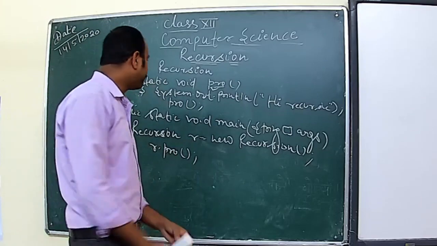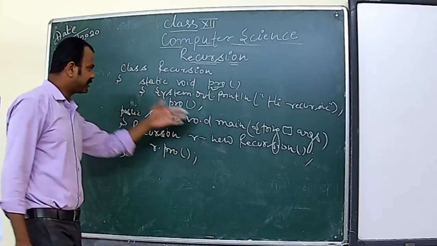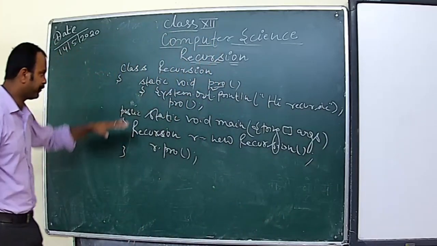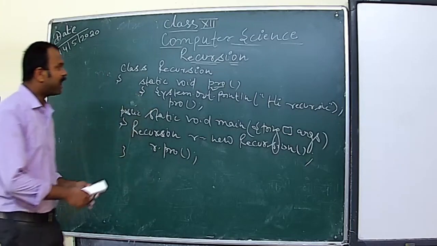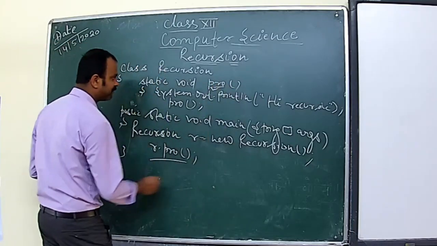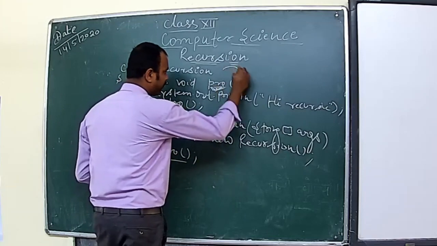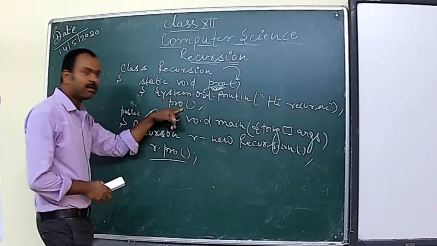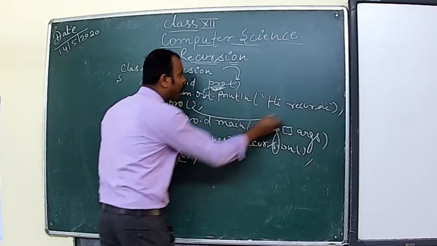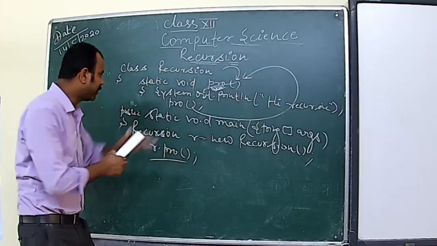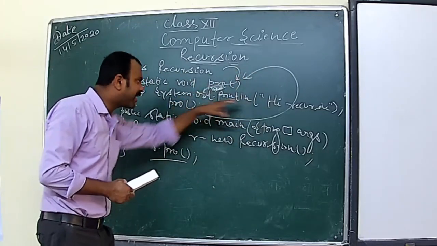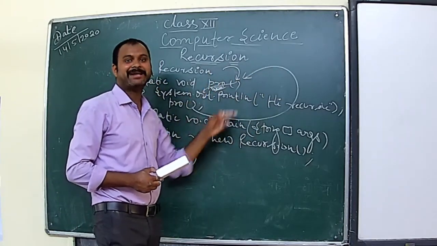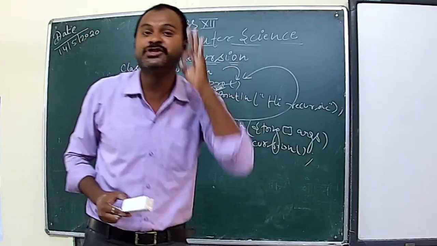See, this is a simple program using a recursion method to print "hi recursion" in this block. See how it will work. When we are calling the main function, first of all, let's come here and see. It will come and print this "hi recursion". Then pro means again this will call this method, calling itself. So again it will go back to this method and again it will execute. Again it comes down, again it will call. So this process will go on infinitely because I did not give any kind of condition to stop it.